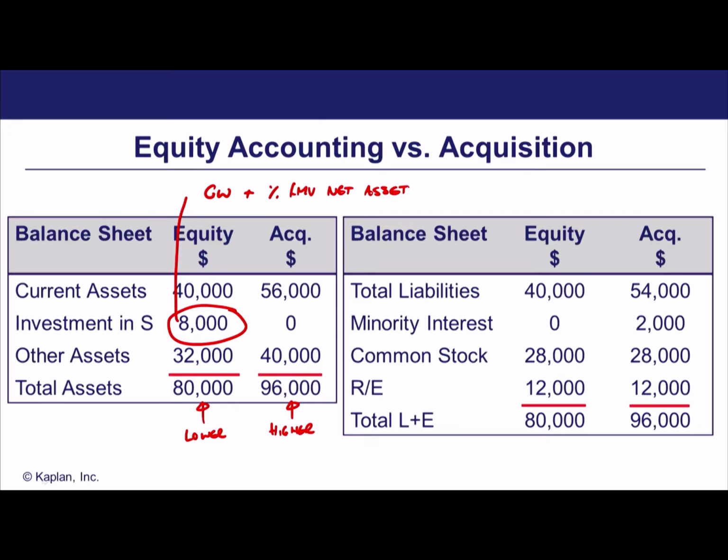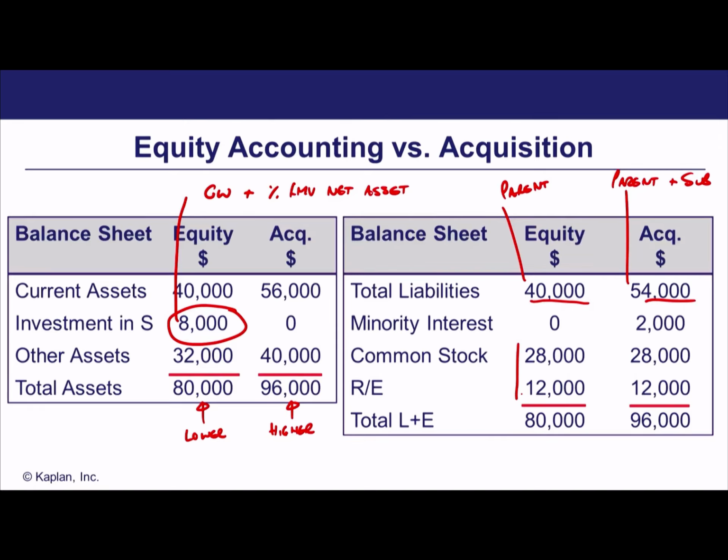Notice the same is true when we look at liabilities. Under equity accounting, when we look at liabilities, we're simply seeing the parent company's liabilities. But under acquisition accounting, we're seeing the parent plus the sub together. So liabilities are going to be higher under acquisition accounting. What about stockholders' equity? Well, under the equity method it is simply the parent company's stockholders' equity.